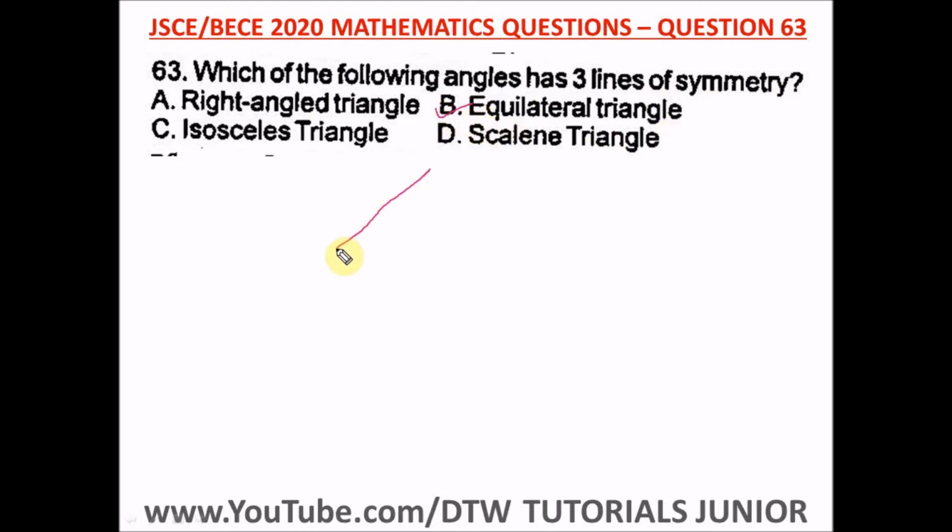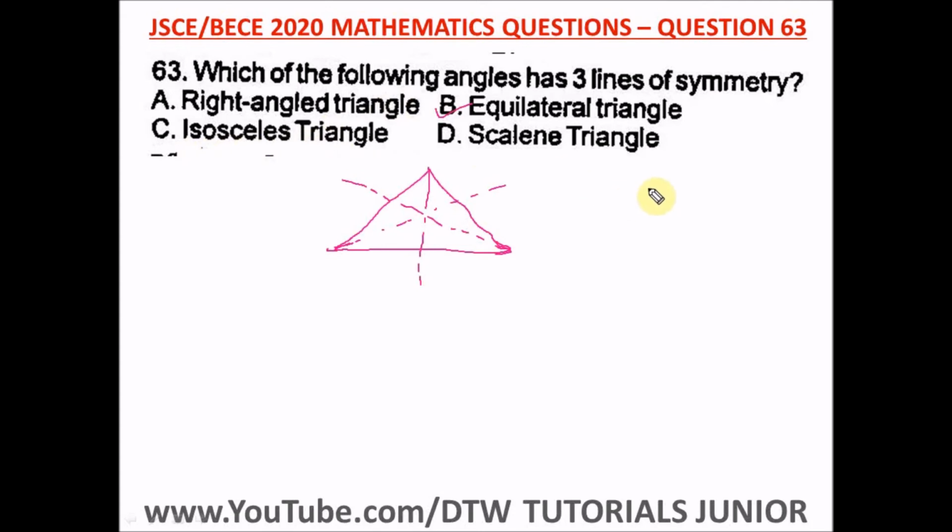Because for an equilateral triangle, all the sides are equal. So you have a line of symmetry as this. You have this. You also have this. So these are the lines of symmetry of an equilateral triangle, because each side is equal and the three angles are equal. A right angle triangle doesn't have any line of symmetry because all the angles are not equal and the sides are not equal.